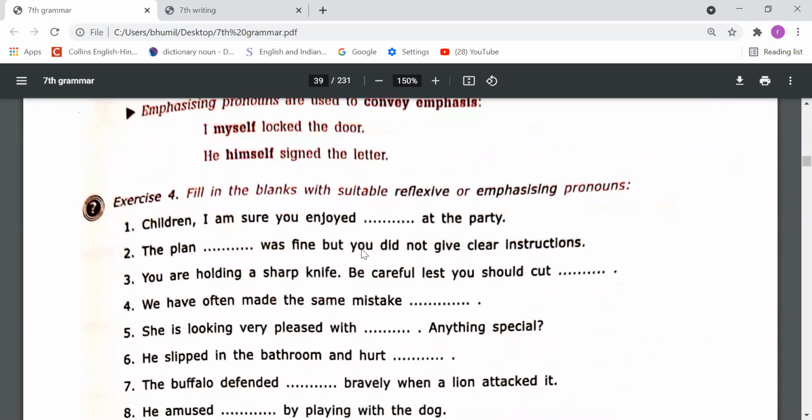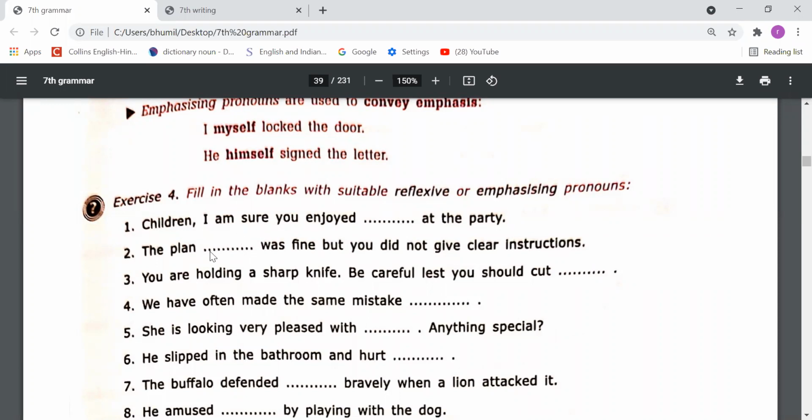So dear students, on the behalf of this understanding, do exercise number 4. Fill in the blanks with suitable reflexive or emphasizing pronouns. Children, I am sure you enjoyed at the party. So you have to fill in reflexive or emphasizing pronouns. Children, I am sure you enjoyed yourselves at the party. So yourselves, that is a reflexive pronoun.